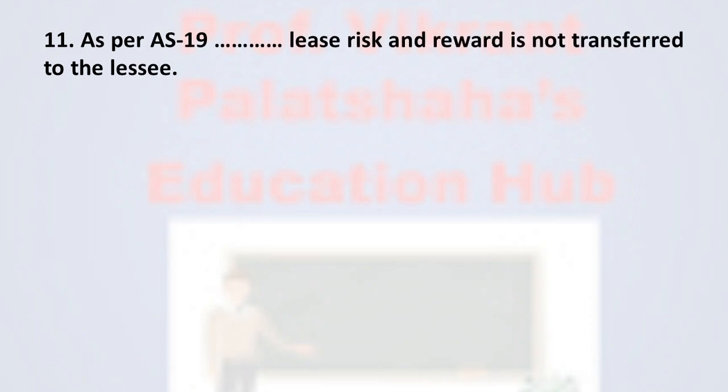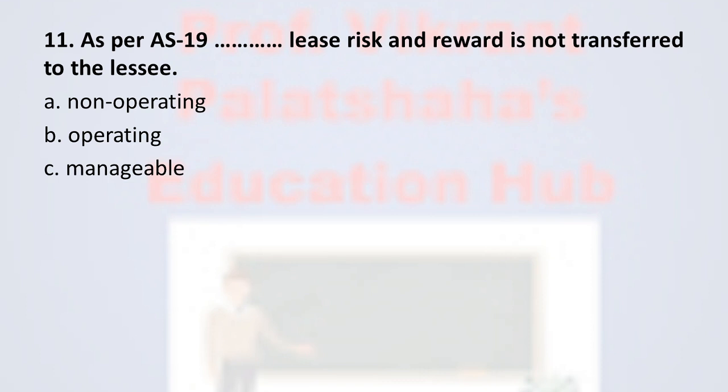Next one, question number 11. As per Accounting Standard number 19, dash dash lease, risk and reward is not transferred to the lessee. Option A non-operating, option B operating, option C manageable, and option D refundable.